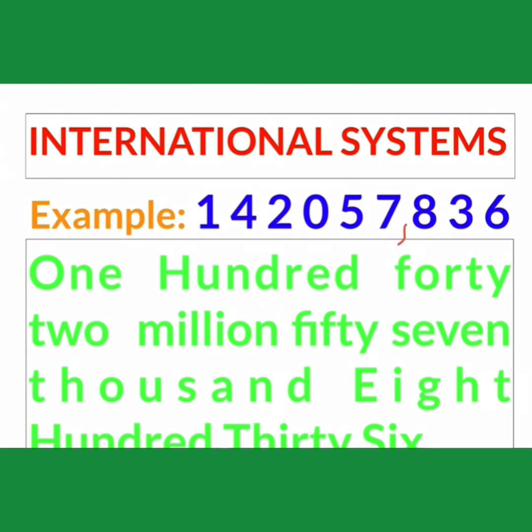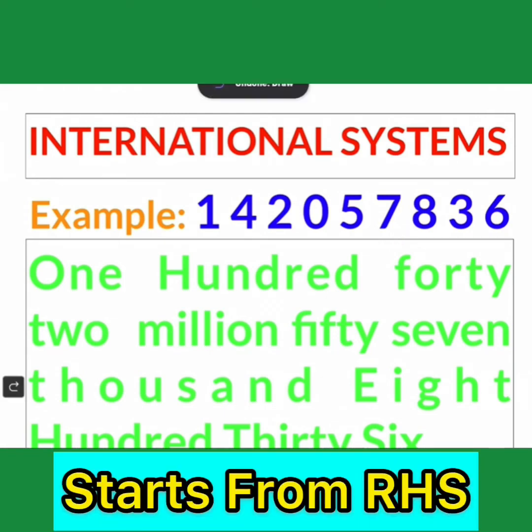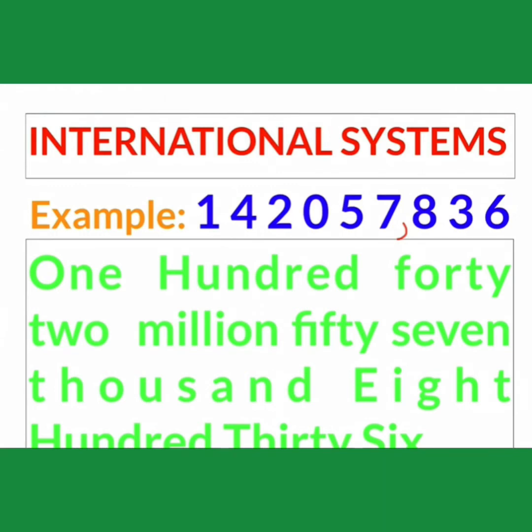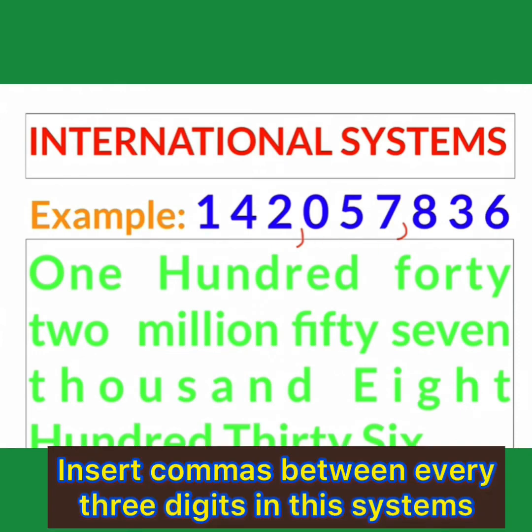This is the first comma. And then after that you will count every 3 digits into the international system. So 1 digit, 2 digit and 3 digit. It means you will insert the comma between 2 and 0. So this is the next comma. And again you will count the 3 digits, that is 1 2 3 and after that no more digits. So this process is ended. So here only 2 commas are required. So how can you read this number?